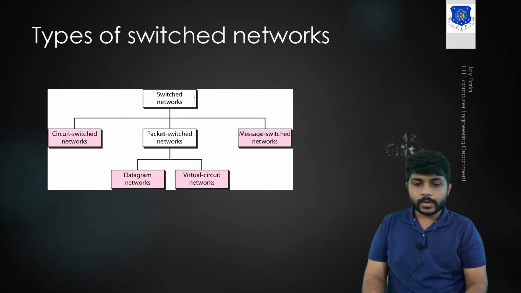The switch network can be categorized into three types. The first one is the circuit switch network, the packet switch network and the message switch network. The packet switch is further divided into two types, which are the datagram network and the virtual circuit network. Let's see these types one by one.